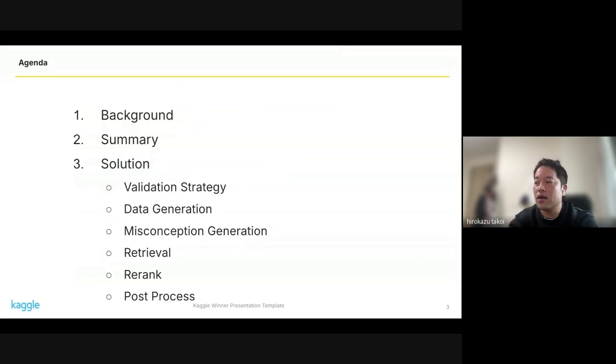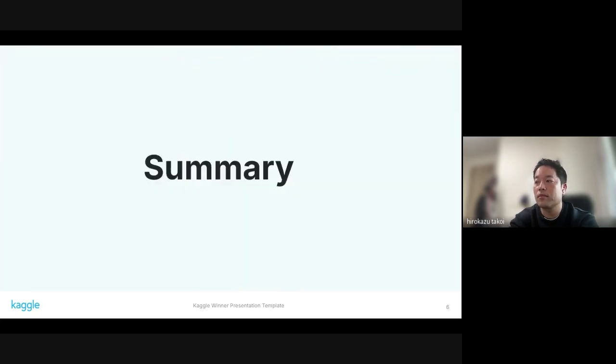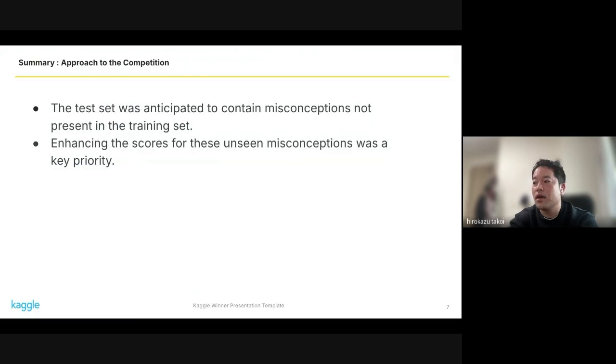Here is the agenda. I will skip the background and focus on presenting the summary and the solution. I will explain the summary of our team solution. Approach to the competition: the test set for this competition was anticipated to contain numerous misconceptions not present in the training set. Therefore, enhancing the scores for these unseen misconceptions was a key priority.